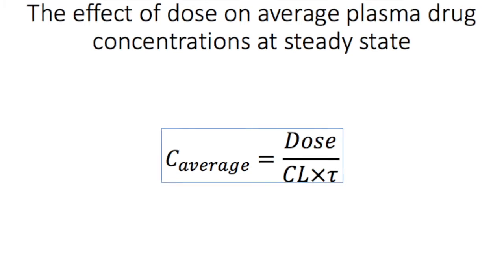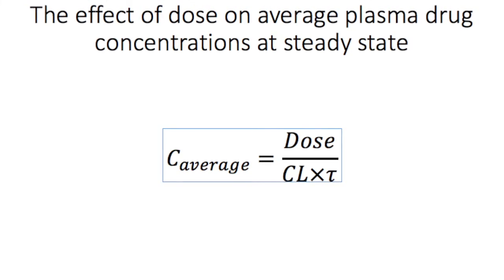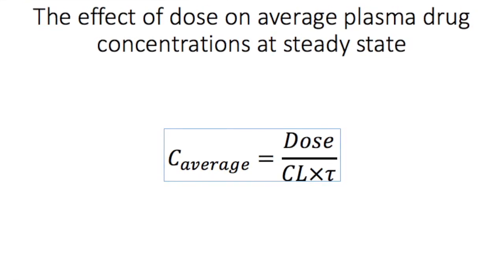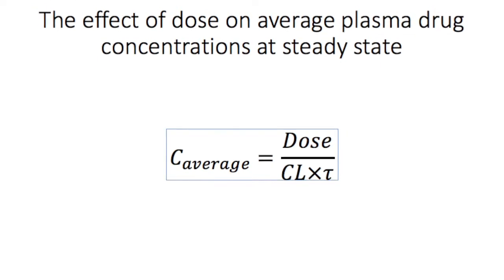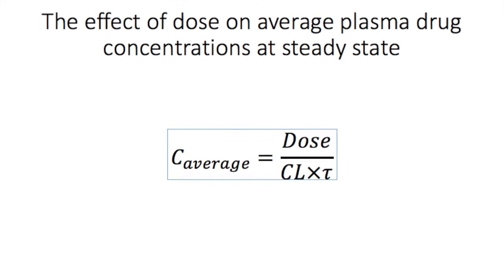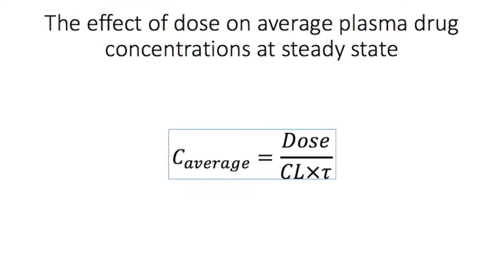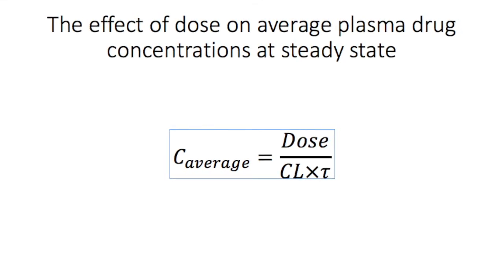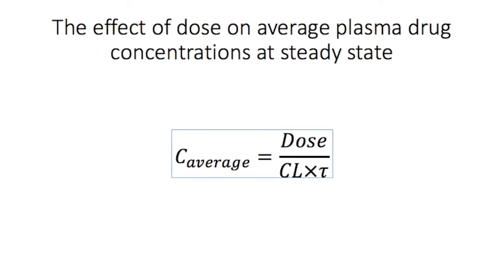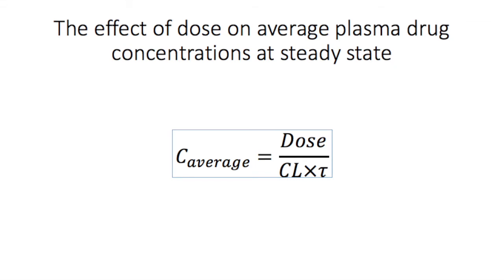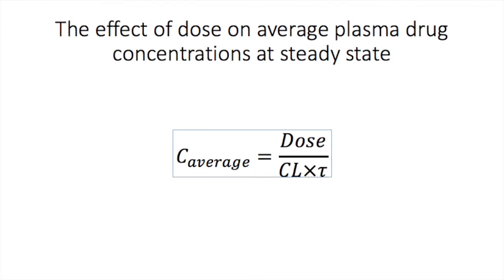The higher the dose relative to the clearance of the drug, the higher the average drug concentration. Notice that the volume of distribution doesn't appear in this equation and therefore does not influence the average plasma drug concentration. Notice also that the dosing interval, represented by tau, appears in the denominator of this equation, which means that the longer the dosing interval, the lower the average plasma drug concentration.